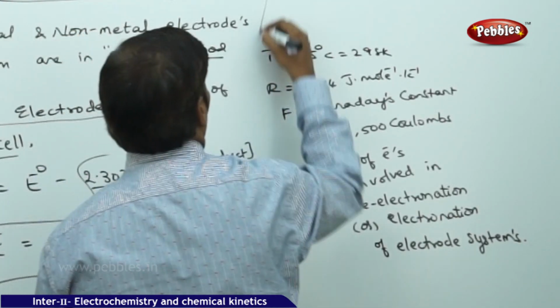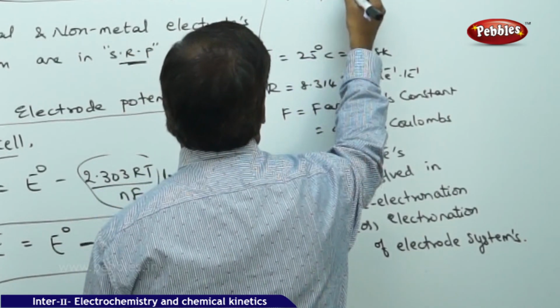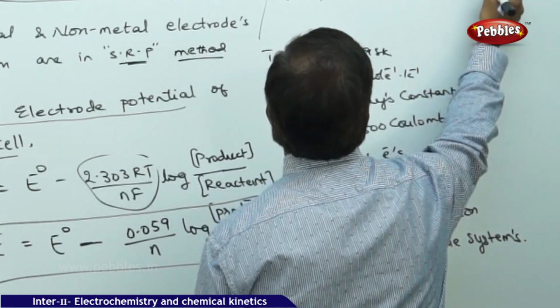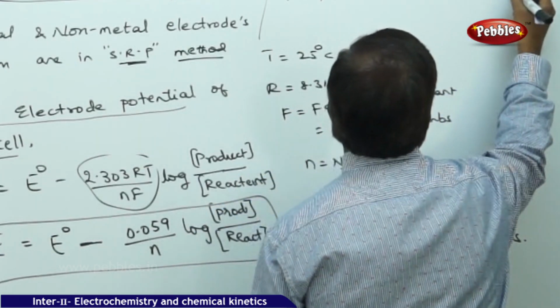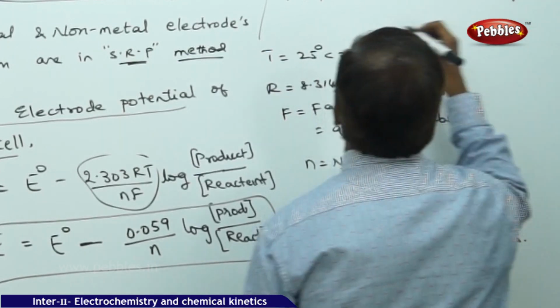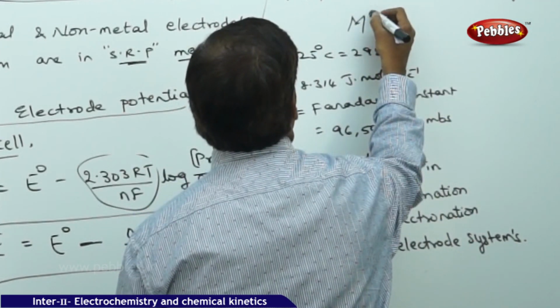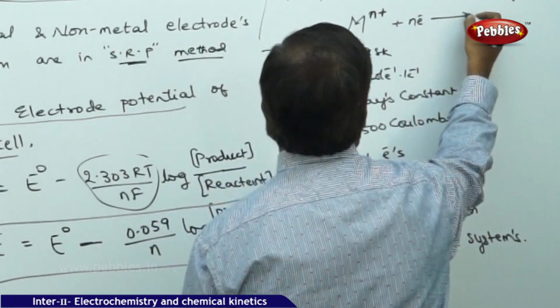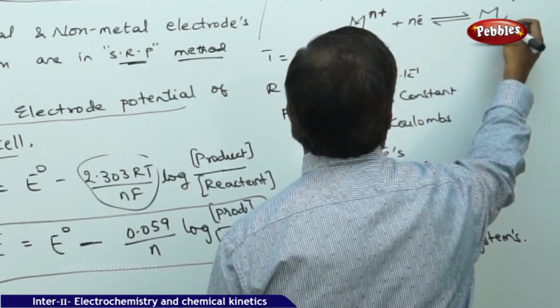Therefore, for the metal electrode system, we write the generalized equation. If a metal ion is carrying n number of positive charges, it gains n number of electrons and it forms metal solid.